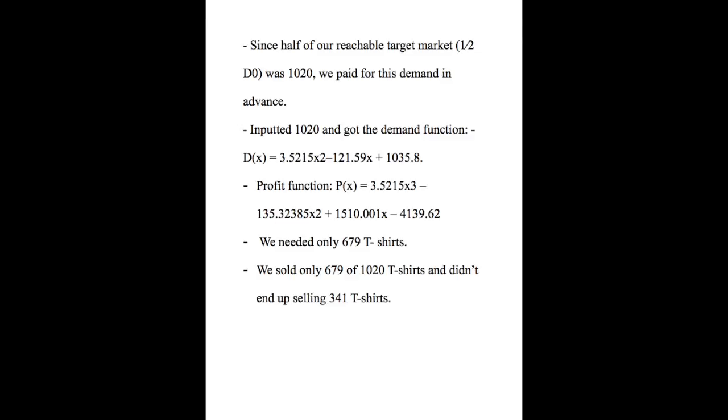Because half our reachable target market was 1020, we paid for this demand in advance. We inputted 1020 into the Excel data and got the following demand function. After calculating the revenue and cost functions, we get the following profit function. However, we've just calculated that we needed only 679 t-shirts and sold 679 of the 1020 t-shirts. So we didn't end up selling 341 t-shirts.